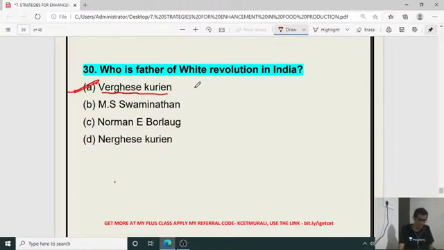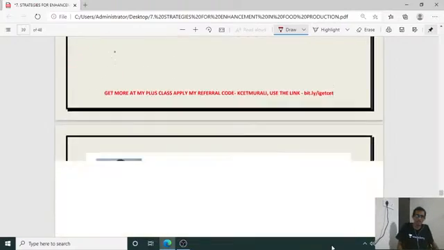So who started Amul in Gujarat, isn't it? Yes. For the previous question, I think M.S. Swaminathan, no, it is M.S. Swaminathan for green revolution in India. For white revolution, the father of white revolution in India is Verghese Kurian. Got it? So this is the last question of this class.